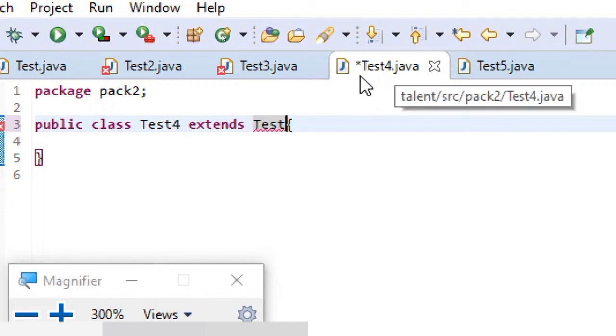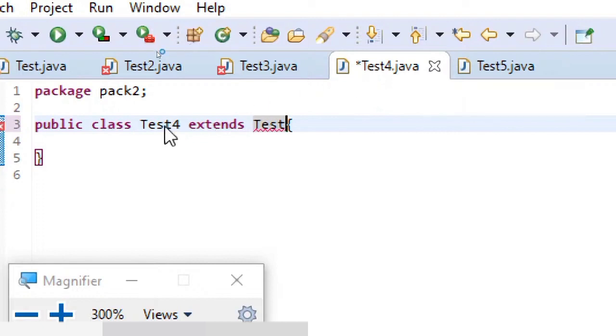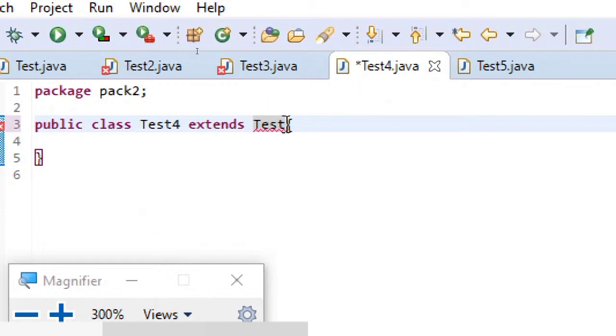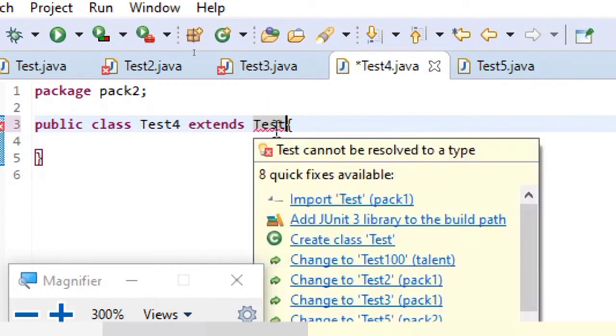This point is to be noted here. Test4 is also a subclass of test class, but it is in a different package. Since it is in a different package, you cannot directly write test like this. You have to import test from pack 1.